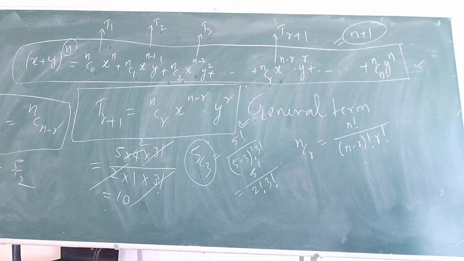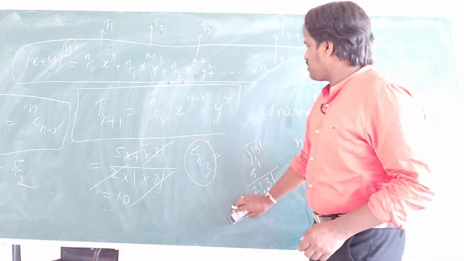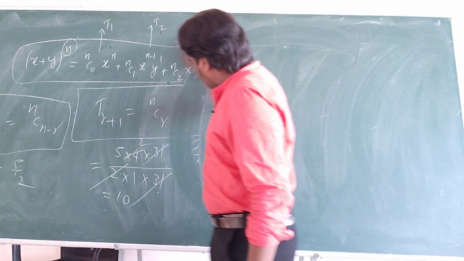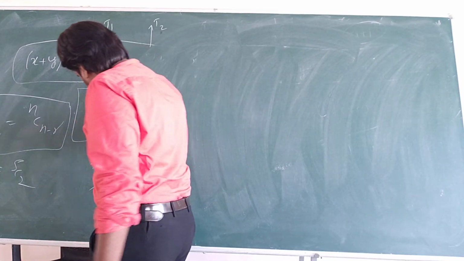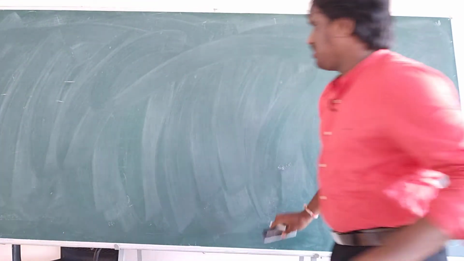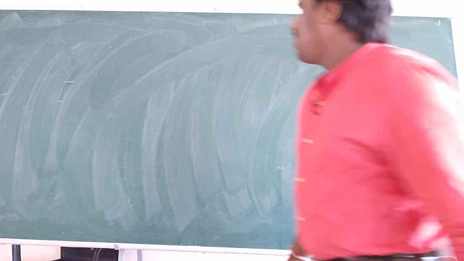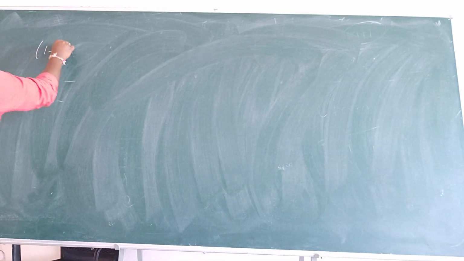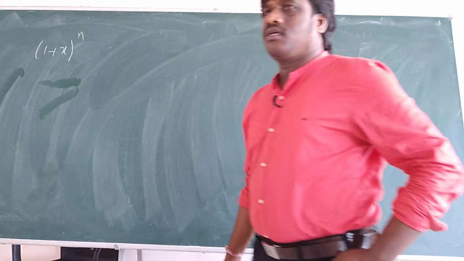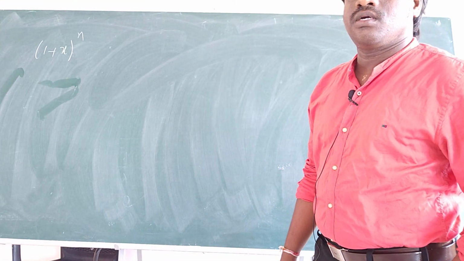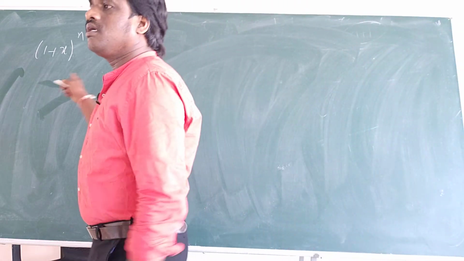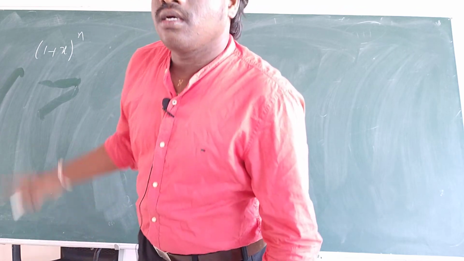So this is the general thing you have learned previously. What I will say is, you just watch again, otherwise revise the notes once. Now, generally this thing is most important. Like you have (1 plus x) whole power n. What is the expansion of this?